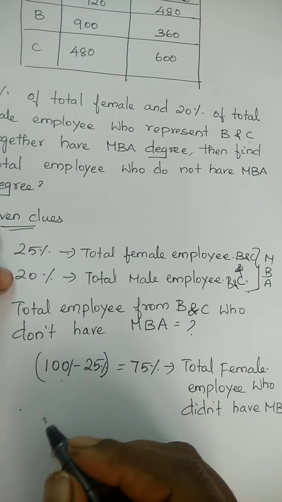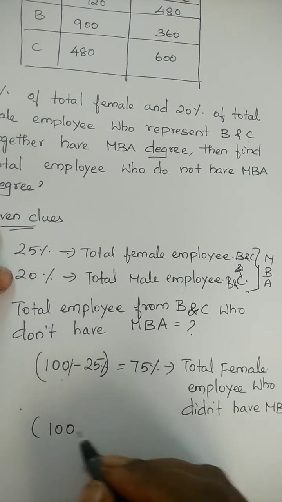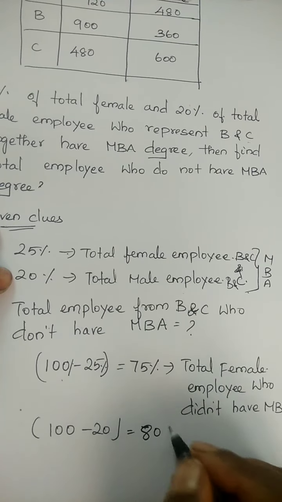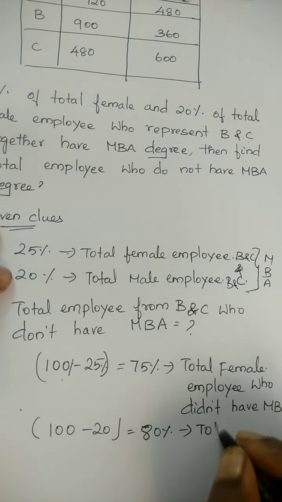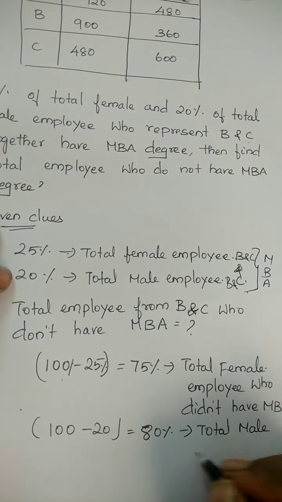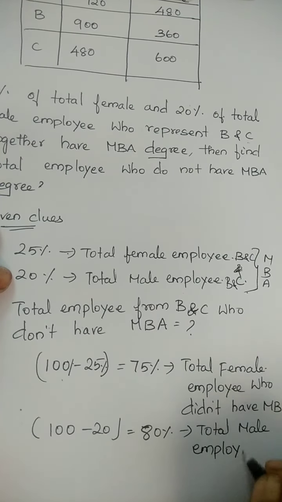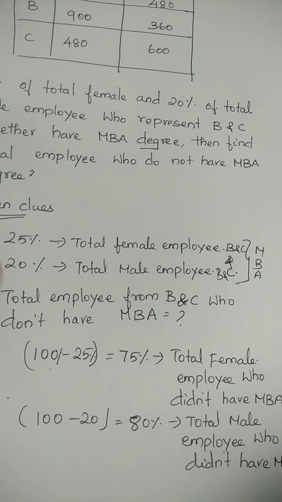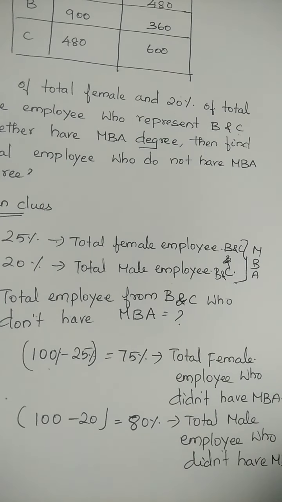Now the same for 20%. 100 minus 20% gives 80% of total male employees who didn't have an MBA. Okay, now we know the total male and female employees who have an MBA degree certificate, and the total female and male employees who didn't have an MBA certificate, in percent.